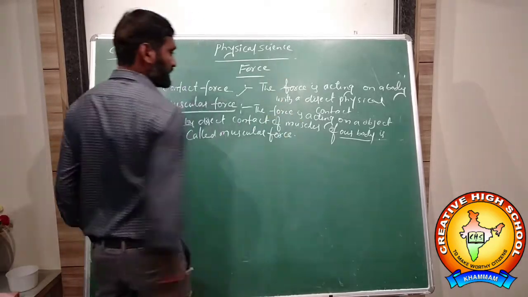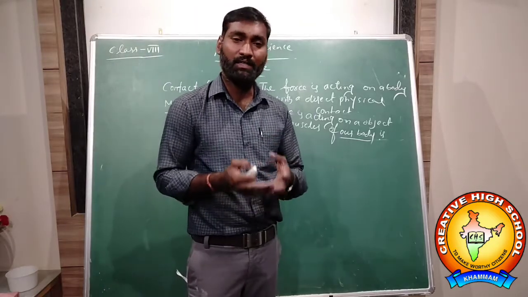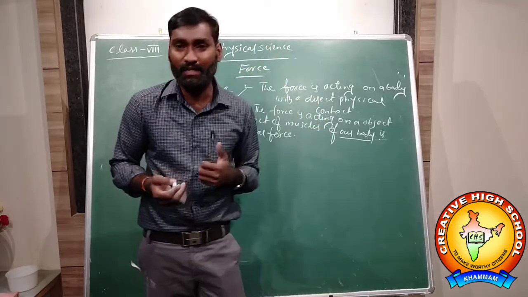The force is acting on a body through our muscles, with direct contact. There should be contact. If you want to lift, if you want to talk on the phone, there should be contact with our body.